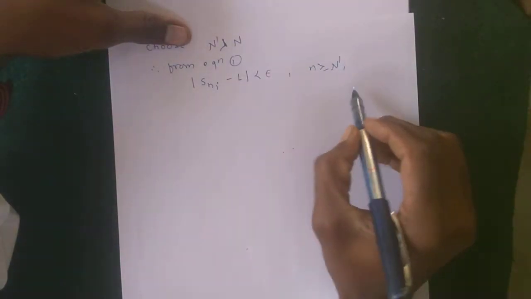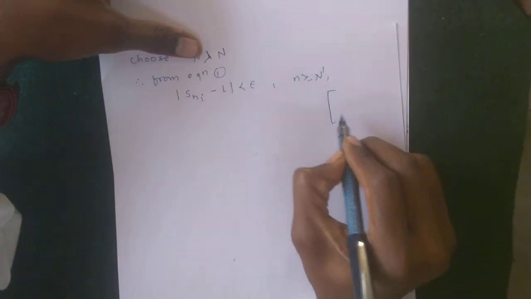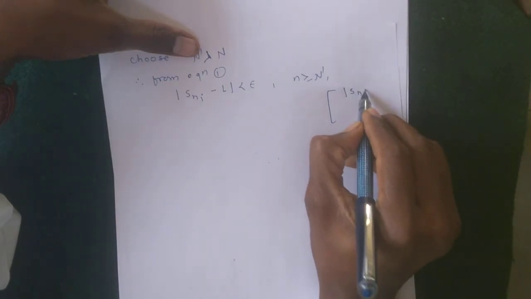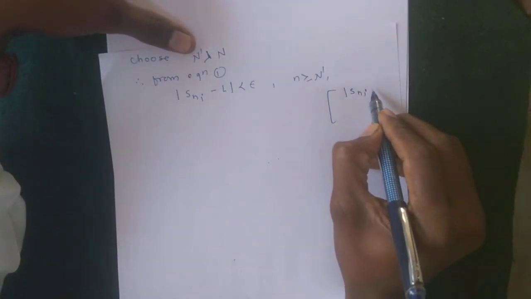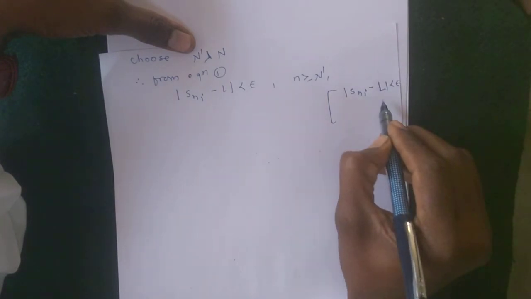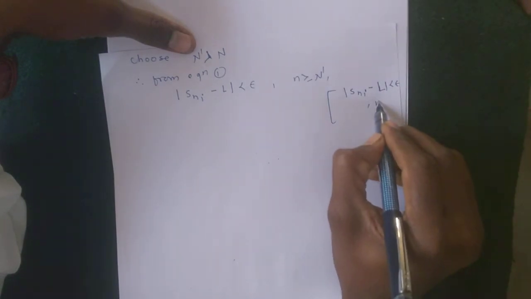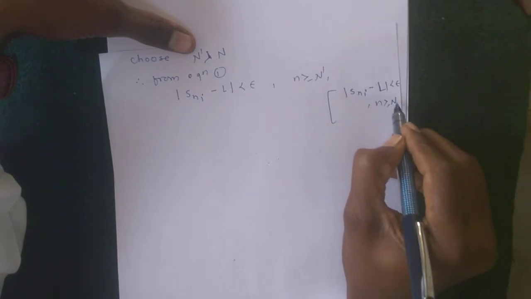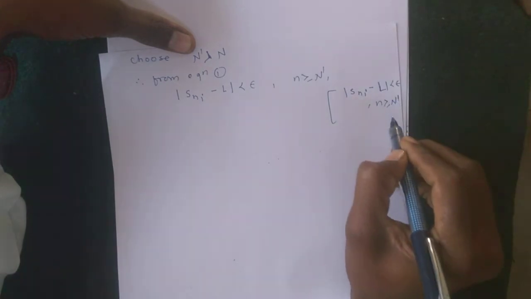Why? Because, to show that the sequence Sni is convergent to L, we need Sni minus L less than epsilon whenever n is greater than or equal to any natural number n dash.